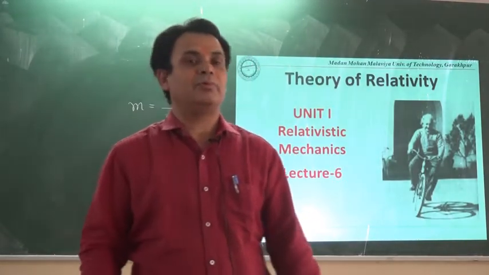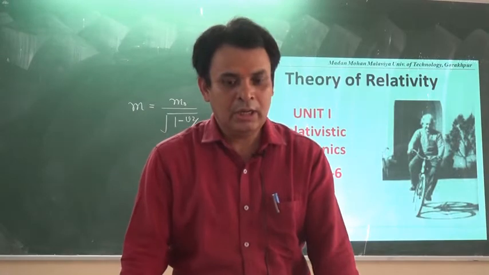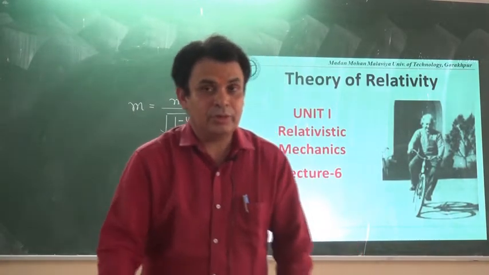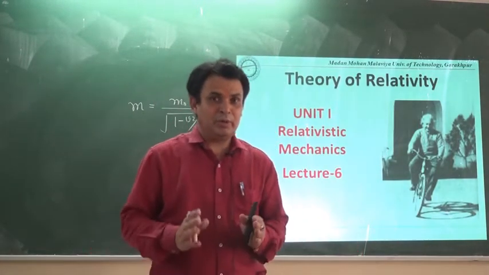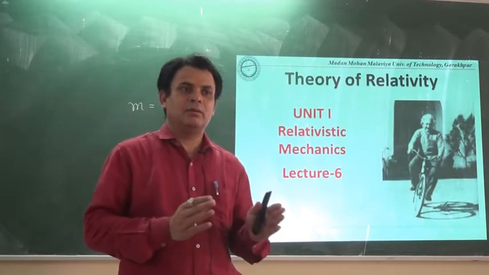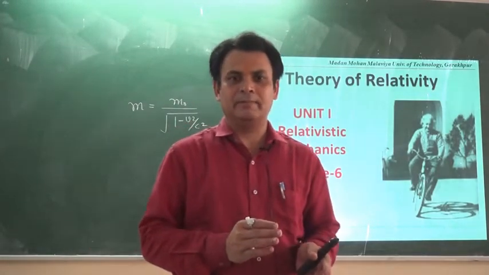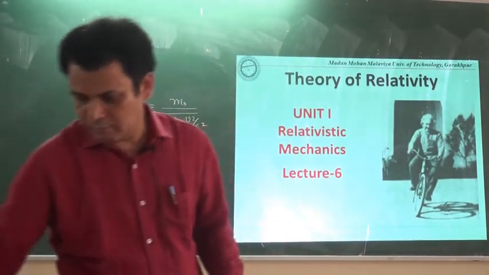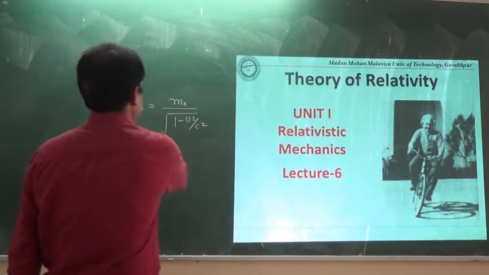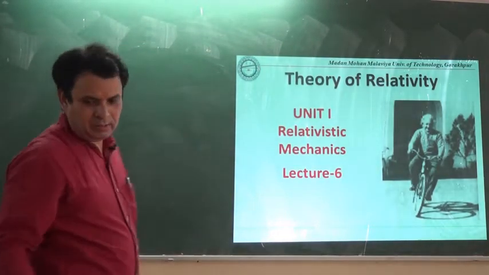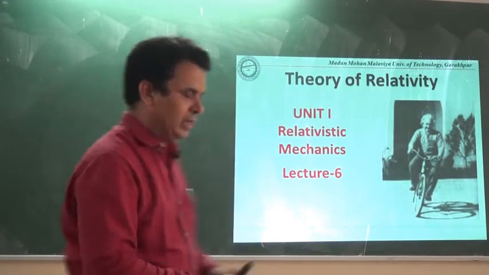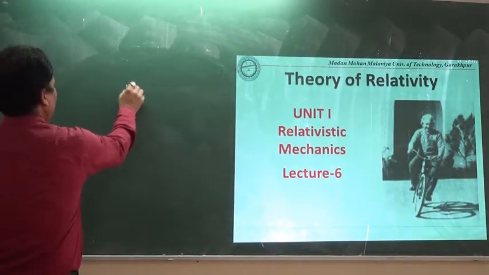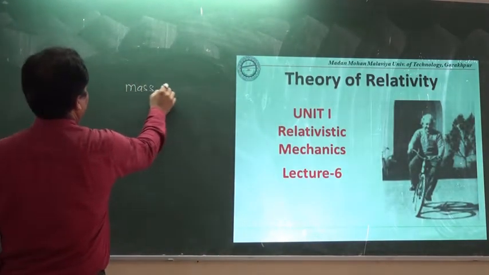We have to derive the relation between the change in mass and the energy. That has been derived and suggested by Einstein himself. That important relation is known as mass energy equivalence.